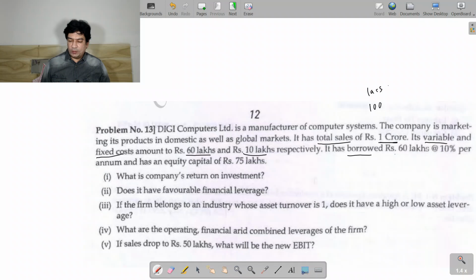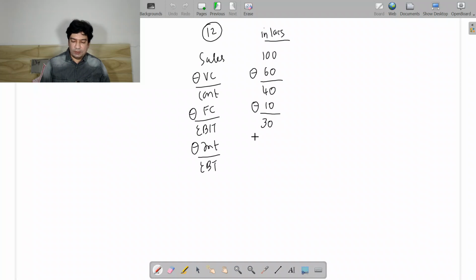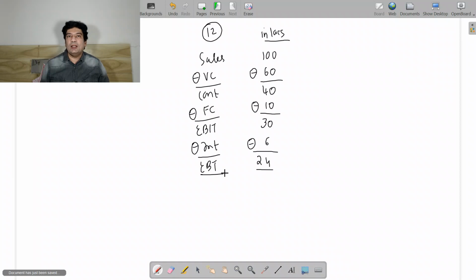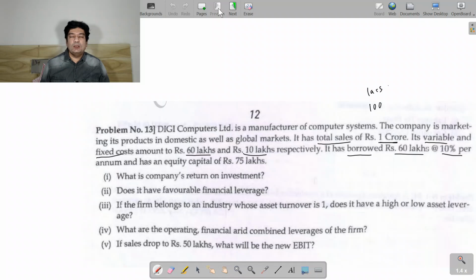Then we have borrowed 60 lakhs, and on that 60 lakhs we have to pay 10% as interest. So 10% of 60 lakhs will be 6 lakhs. So I have to pay an interest of 6 lakhs. So finally I have EBT to be 24 lakhs. So we are able to prepare the income statement. Now the first question is, what is the return on investment?